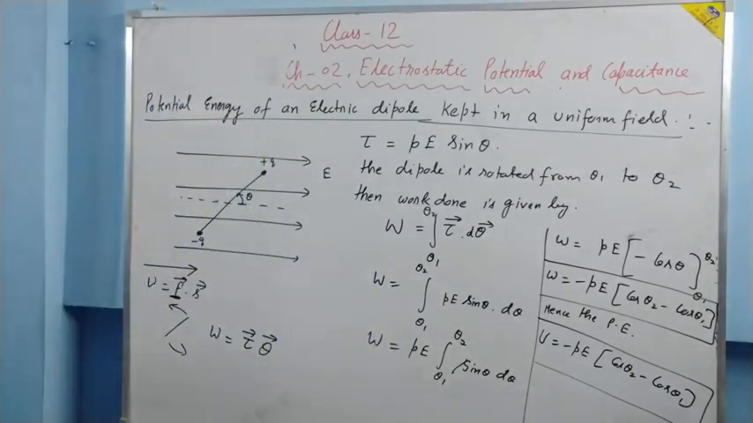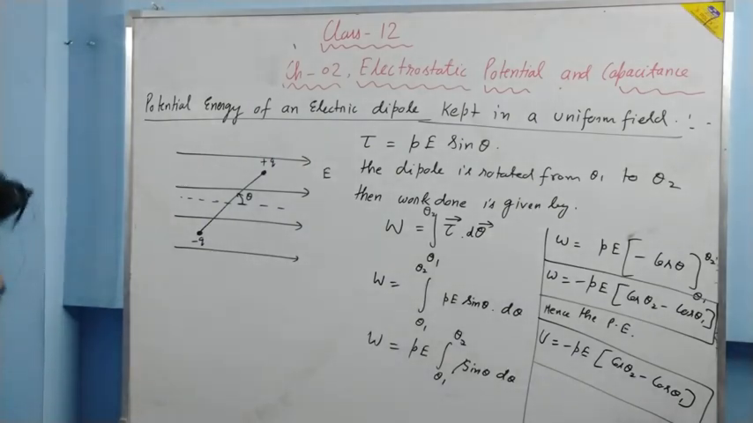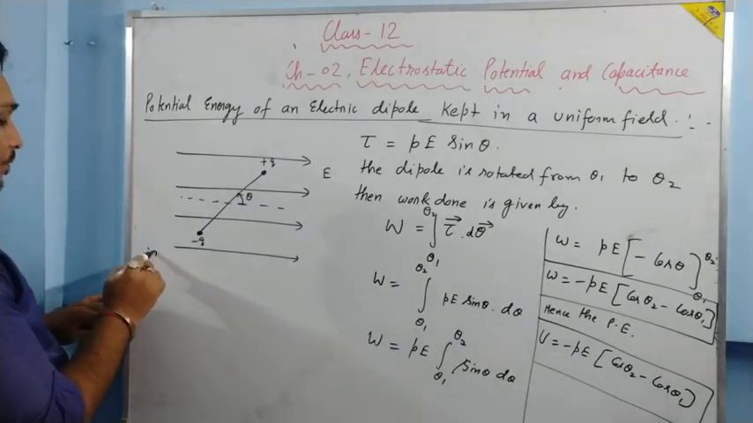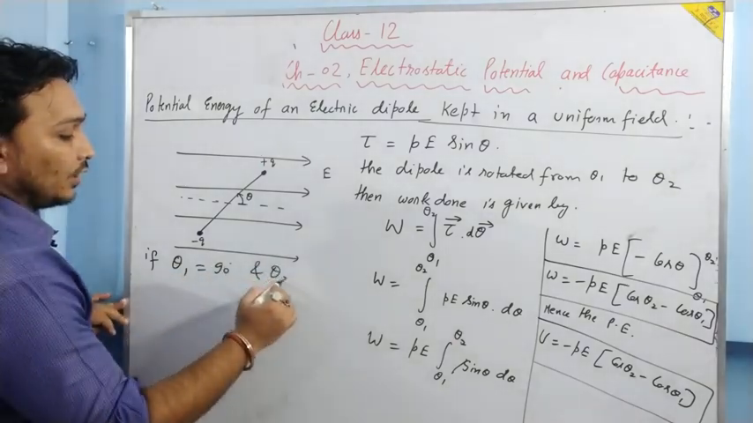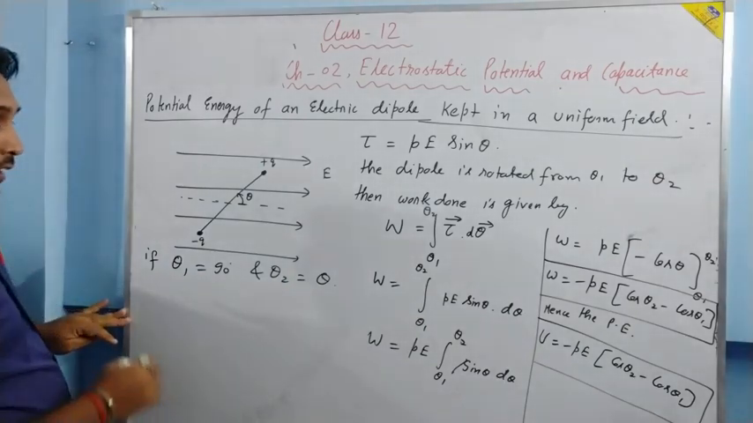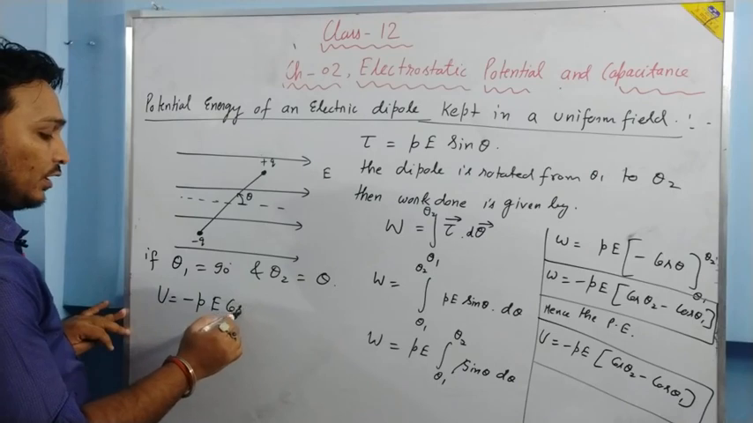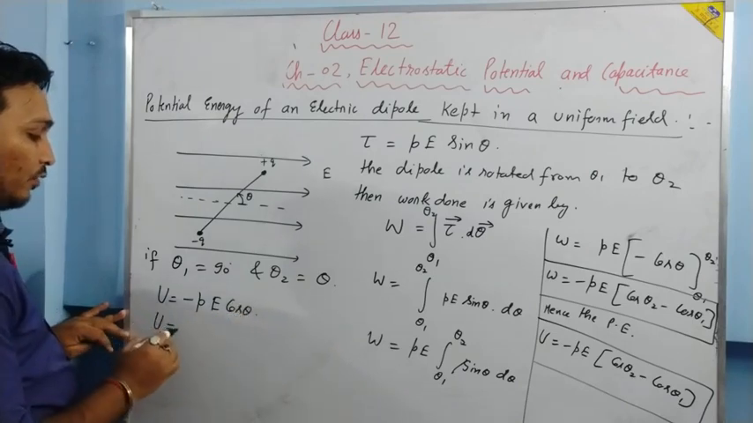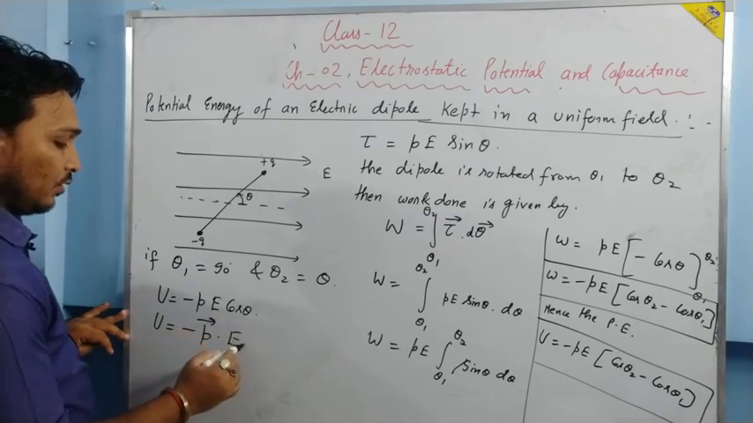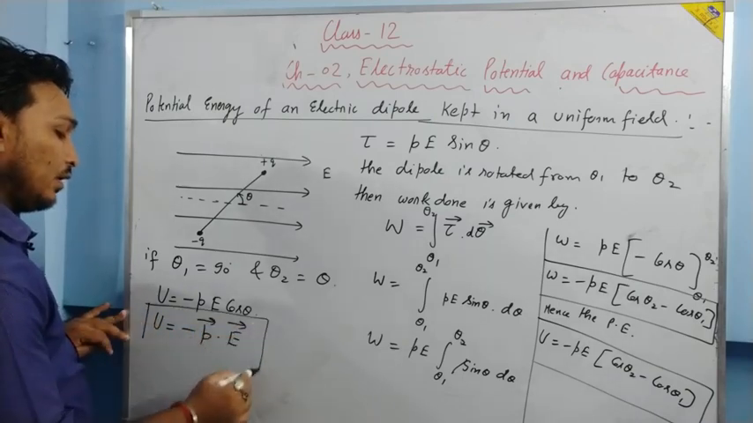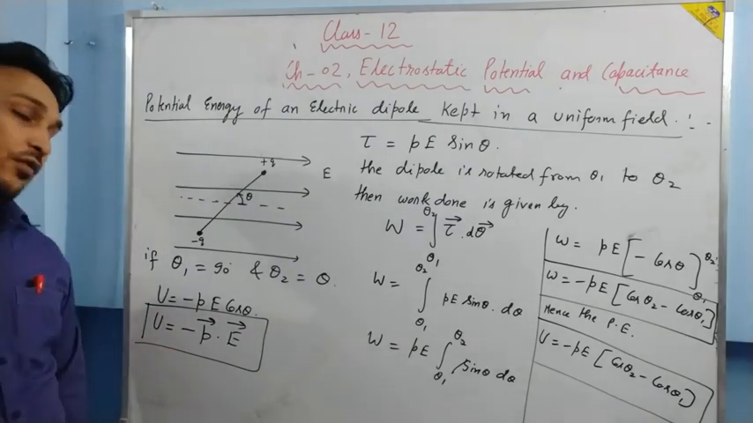Suppose the initial angle is 90 degrees. If theta 1 is equal to 90 degrees and theta 2 is equal to theta only, then U is equal to minus PE cos theta. Then U will be equal to minus P vector dot E vector. This is the potential energy for a particular angle theta.